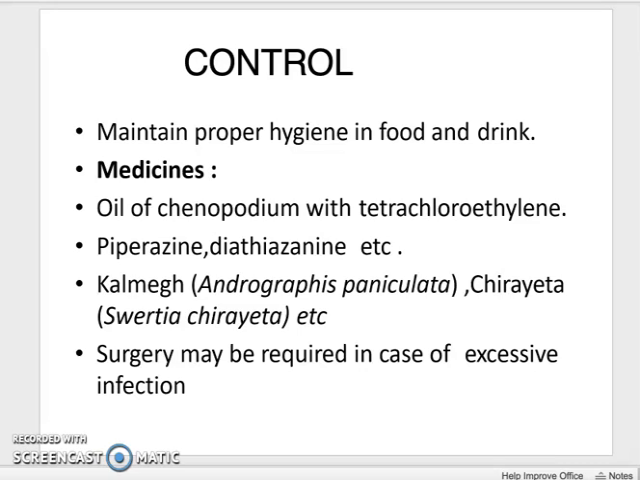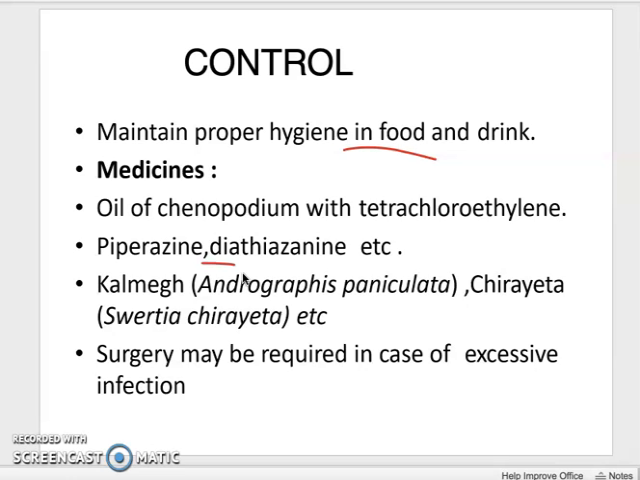And how can we control this ascariasis? Maintain proper hygiene in food and drink. That is a major control measure. Then medicines such as oil of chenopodium with tetrachloroethylene, piperazine, dithiazine, etc. There are many more drugs, but generally the doctors will recommend antihelminthic drugs such as albendazole.